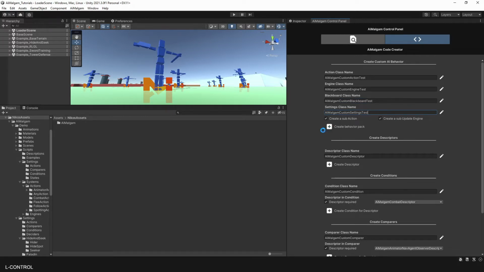If you are done, simply press the Create Behavior Pack button.